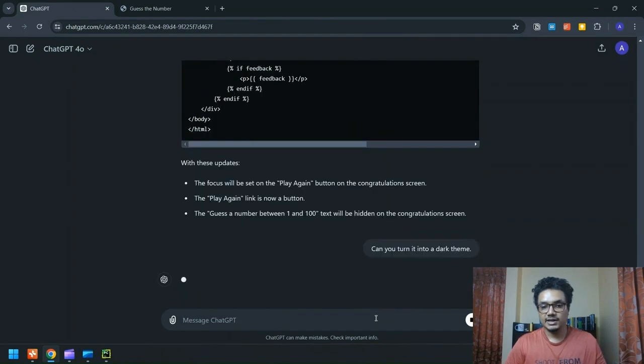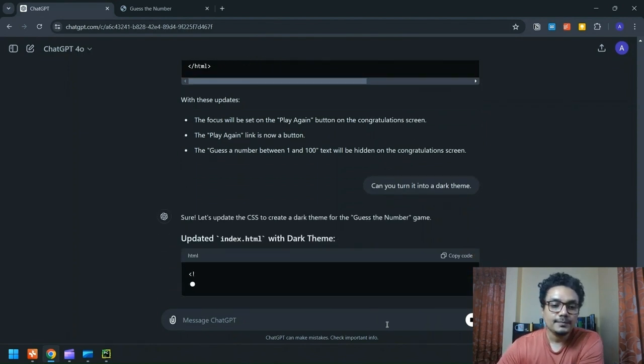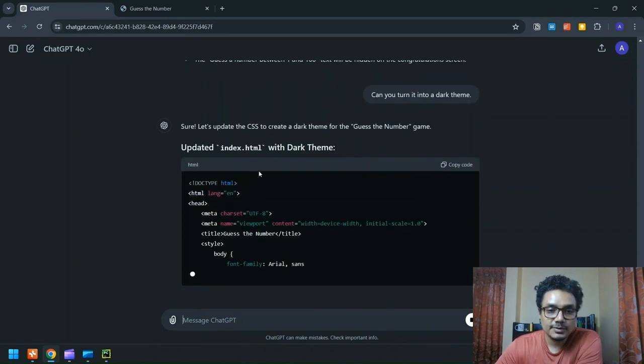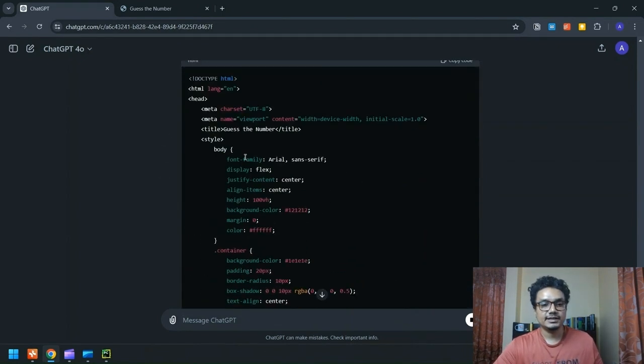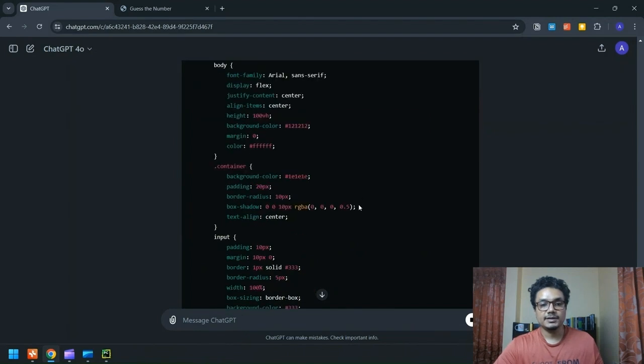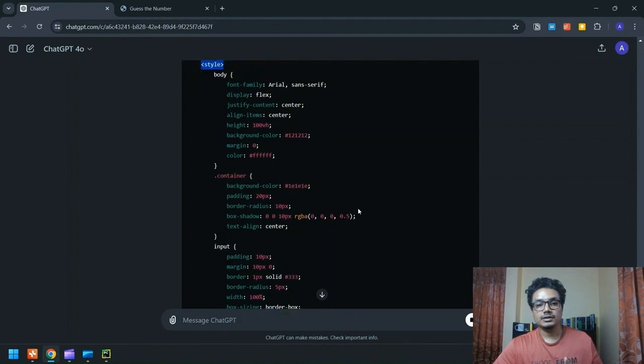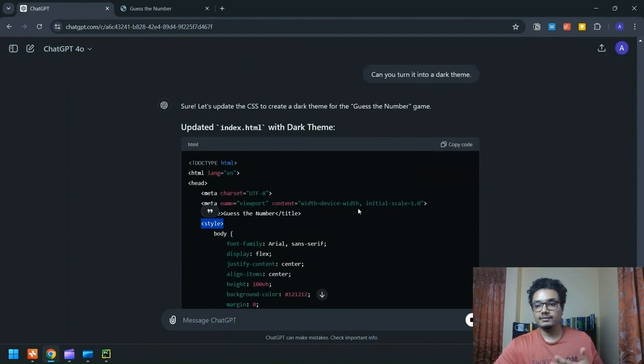So I'll just go ahead and ask ChatGPT to turn it into a dark theme. So now it's going to update the CSS to create a dark theme for guess the number. So really CSS is the section between the style tags. I'm guessing it's going to use more of a darker color. And this is the only file we need to change. HTML basically decides what content needs to be displayed in the browser. CSS decides how the content should look.